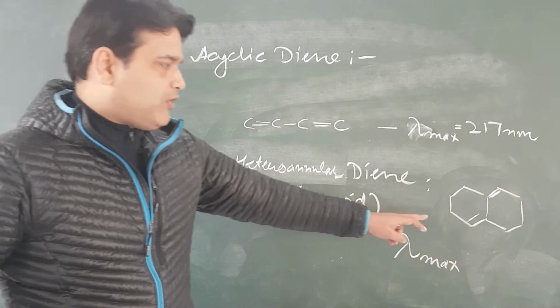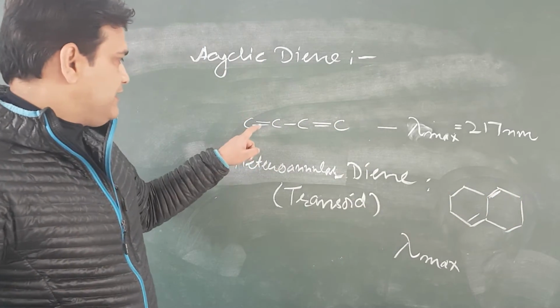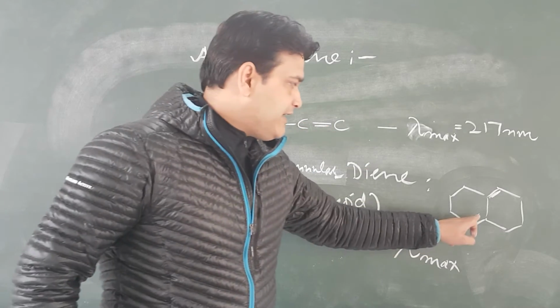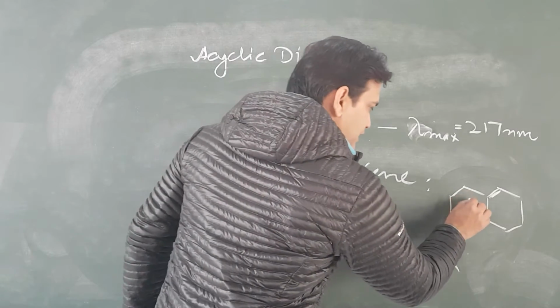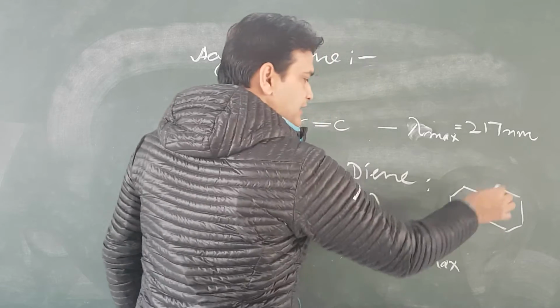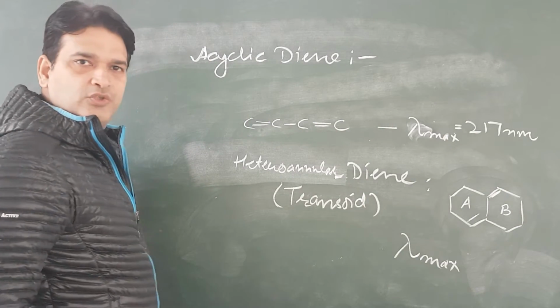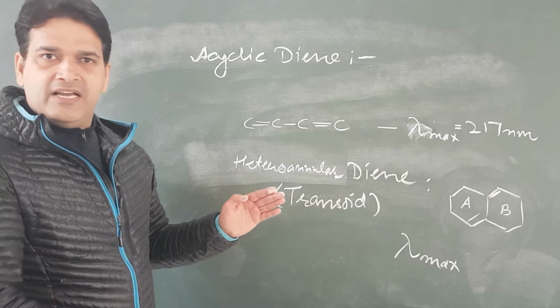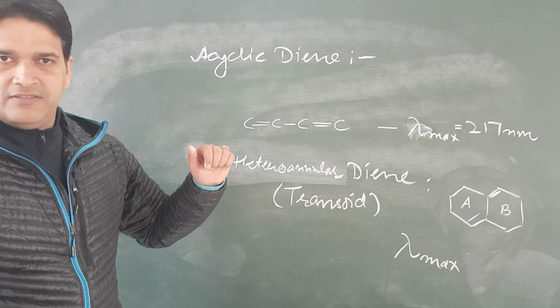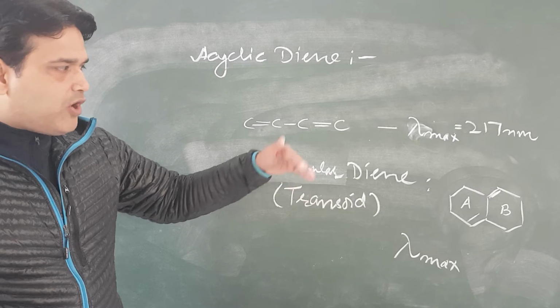Obviously there are two double bonds like this, double, single, double, but one double bond is in ring A and the other will be in ring B. Both the bonds are not in the same ring.